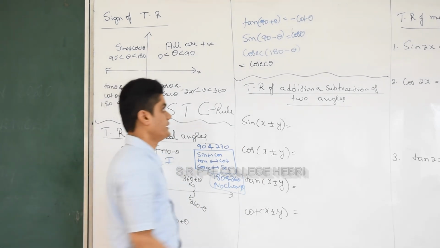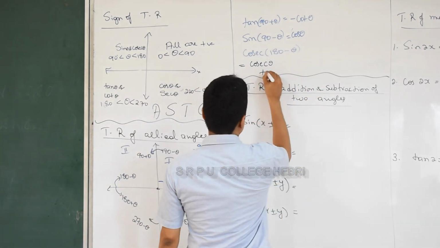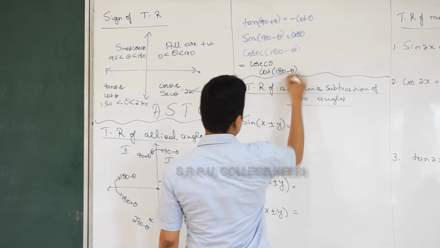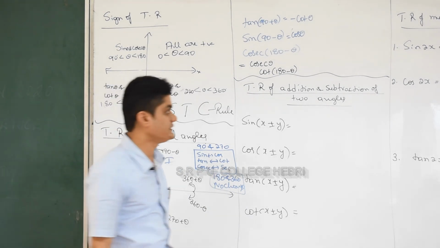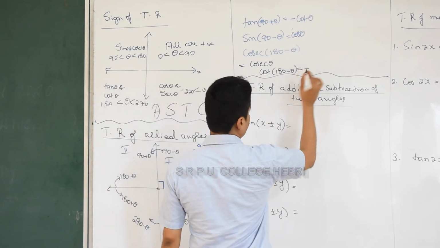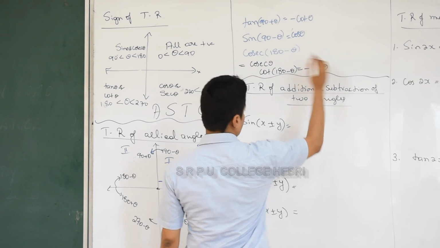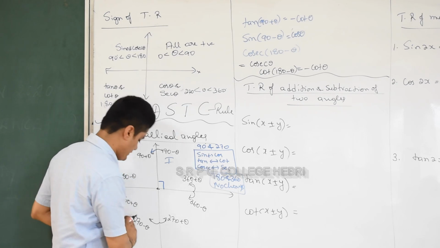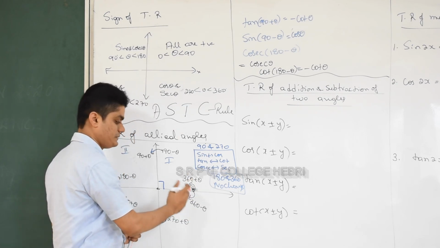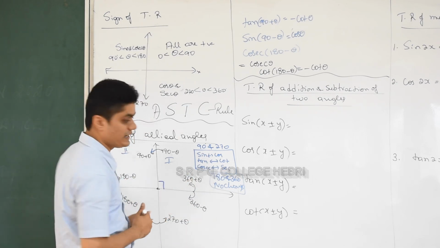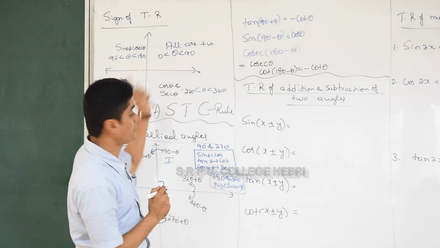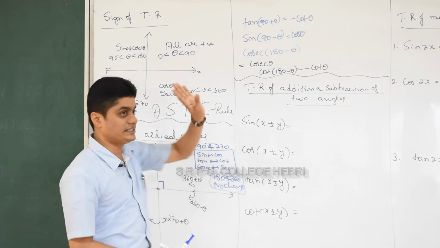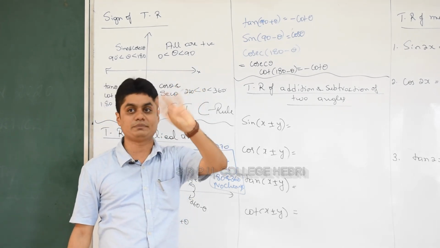Understood? Very good. Okay, let me take one more example: cot of 180 minus theta. Second quadrant, is cot positive or negative? With 180 it remains cot only, so the result is minus cot theta. Is the angle concept understood? In the same way 270 plus theta, 270 minus theta, 360 plus theta, 360 minus theta, using this idea and using the signs of trigonometric ratios, you can write trigonometric ratios of any allied angle. First decide the quadrant, then decide whether sin comes plus or minus.